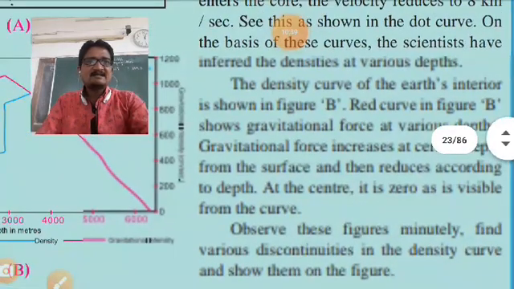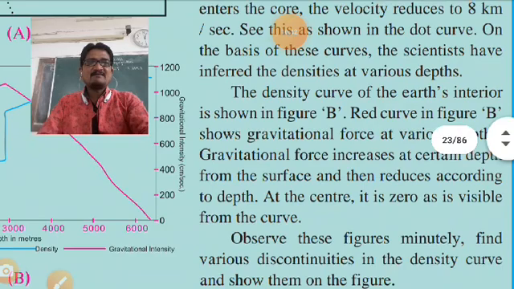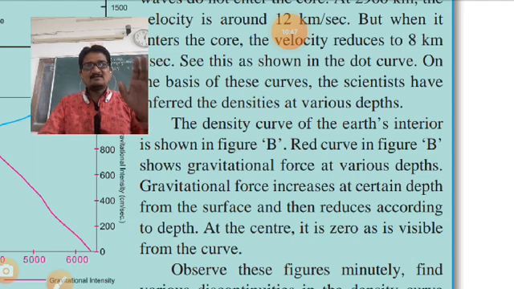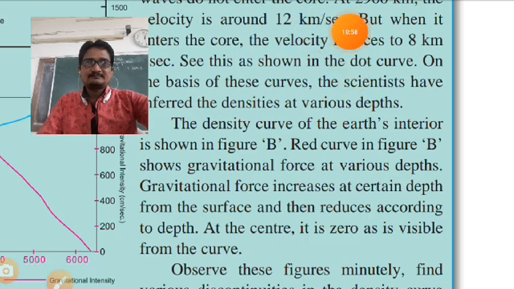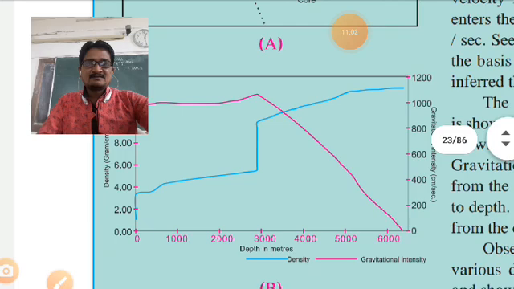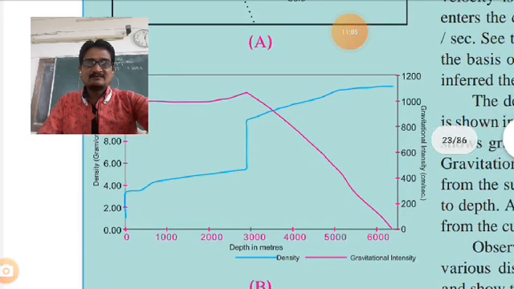Okay, so the red curve in figure B shows gravitational force at various depths. Gravitational force increases up to a certain depth from the surface and then reduces according to the depth, and at the center it is 0, as is visible from the curve. So this curve goes towards 0.